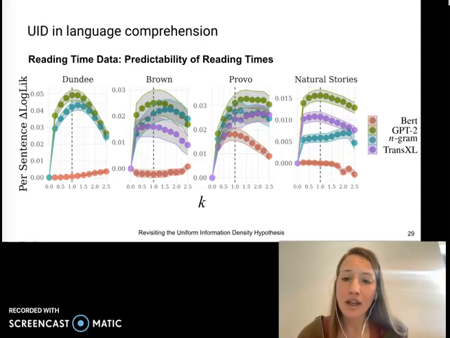And here we observe that k slightly greater than 1 is often just as predictive of reading times as k equals 1, which suggests that uniformly distributed information could potentially lead to reduced processing effort. Of course, these relationships are purely correlational, and further studies would need to be conducted to confirm any sort of causal relationship.